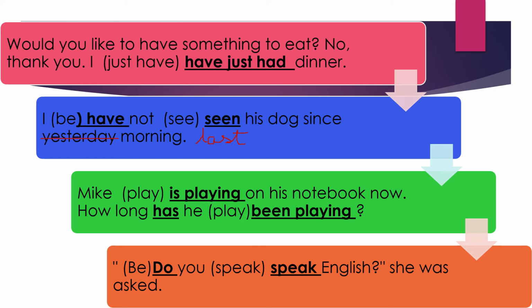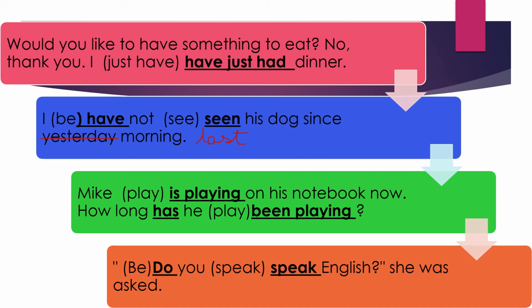Last morning means we're talking of the previous day, or you can always write since the previous day, without mentioning the morning or evening, but then the sentence would differ in meaning. It is not advised to change the meaning, therefore stick to last morning. So now it is: I have not seen his dog since last morning.